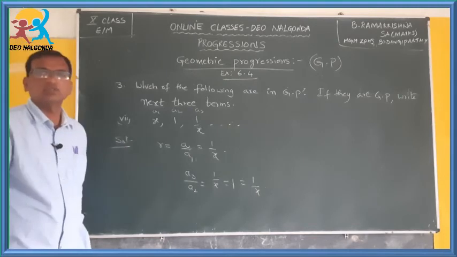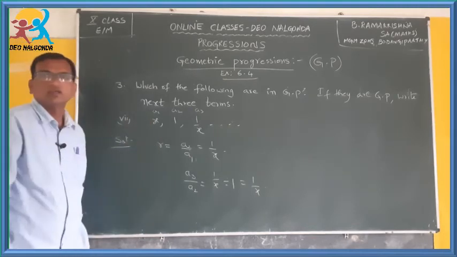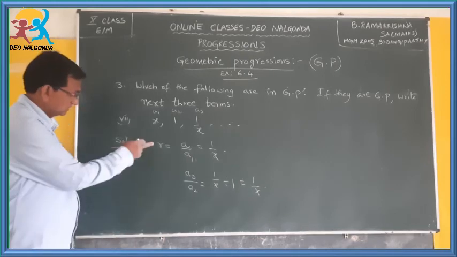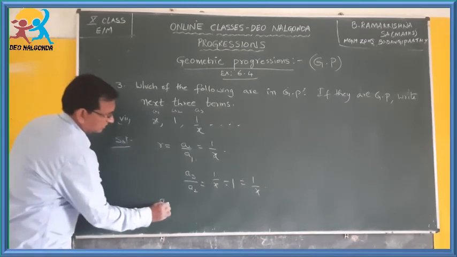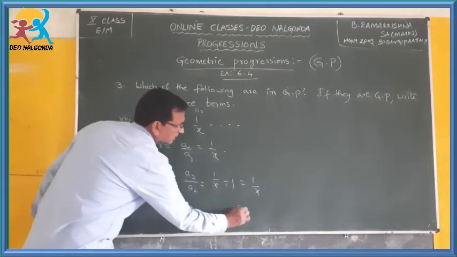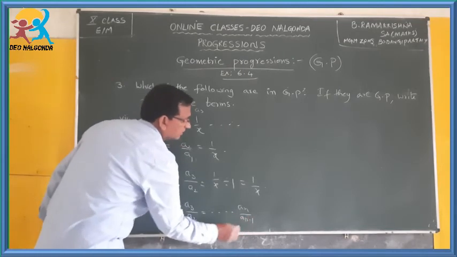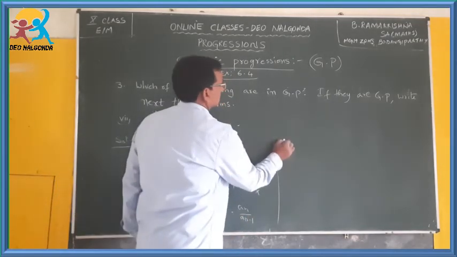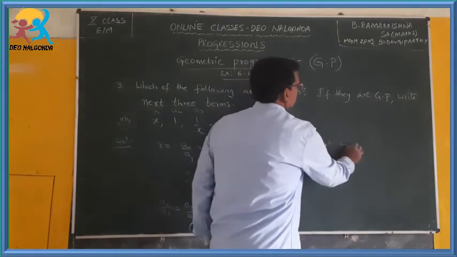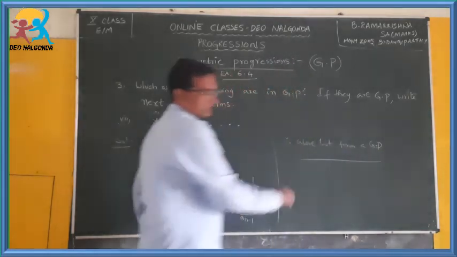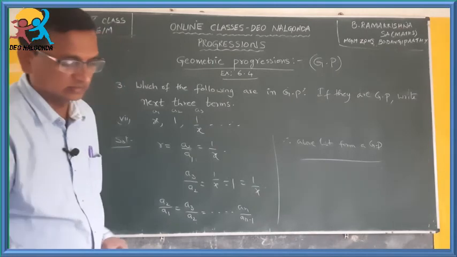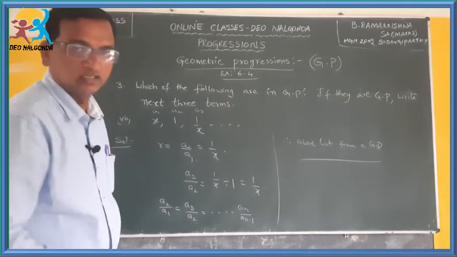So, very simple. This list is very simple. So, what can we conclude? Because A2 by A1 is equal to A3 by A2 is equal to AN by AN minus 1, therefore the above list forms a GP. That's all. Okay. So, you can do the remaining bits in the third question like this.